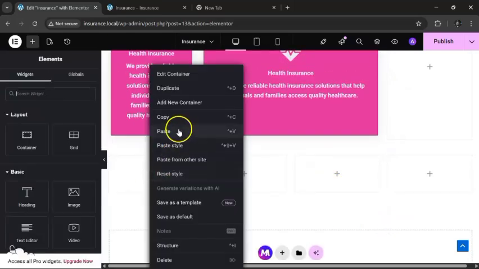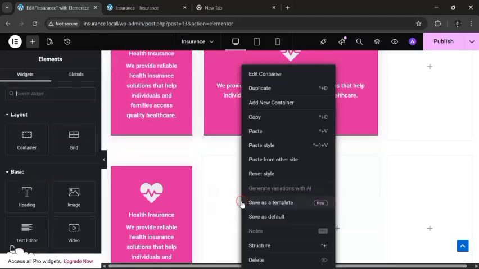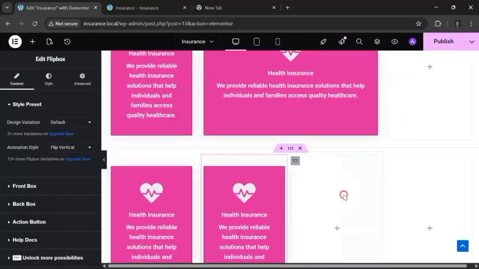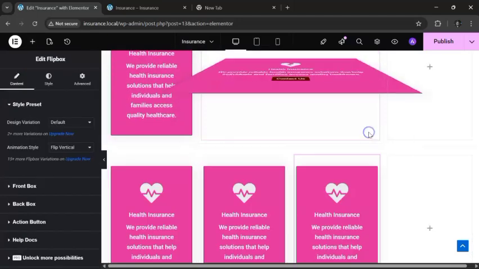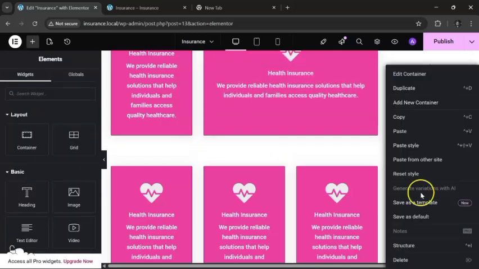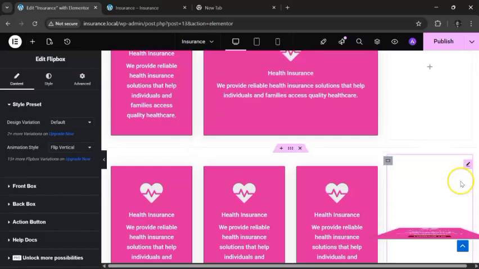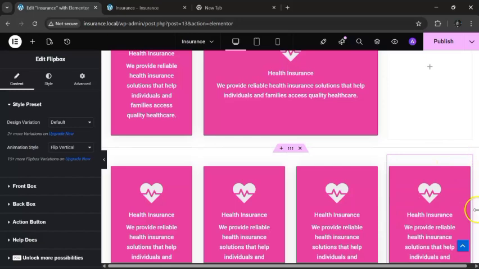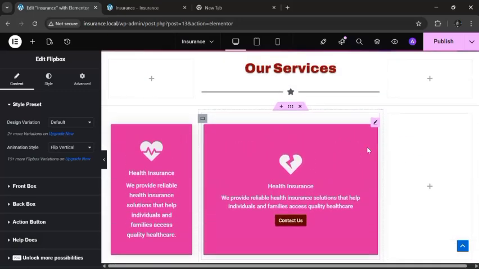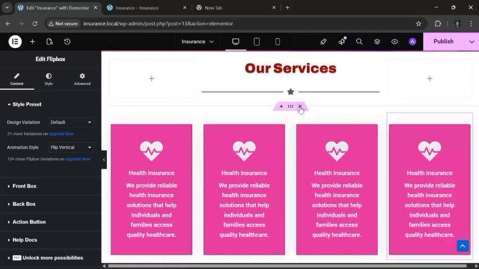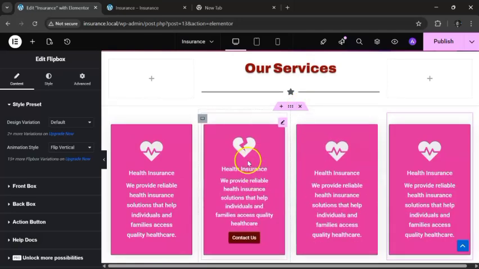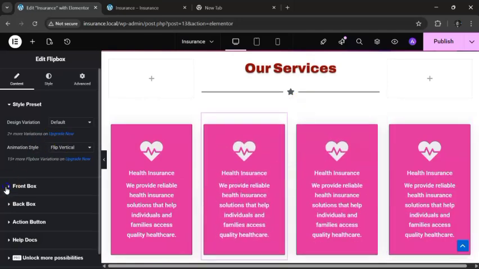So I can just come on here, paste. So I should have something very, very similar now. Yes, and that's just it. So I wish I can add one more, or you can delete if you wish and delete the whole thing there, but that's not what I want to do. So I can go up again, click on the whole thing, and just want to get rid of that. Boom.